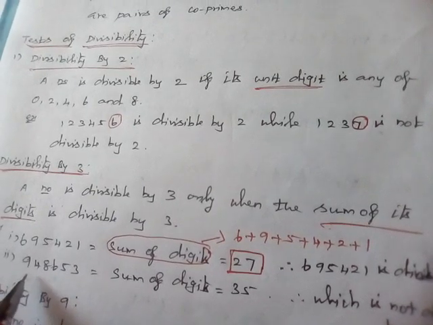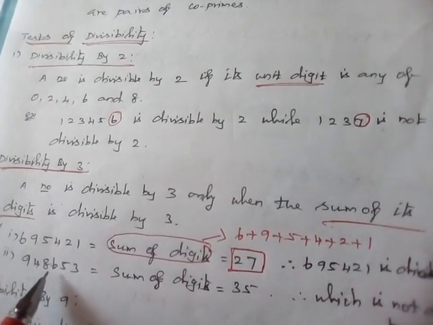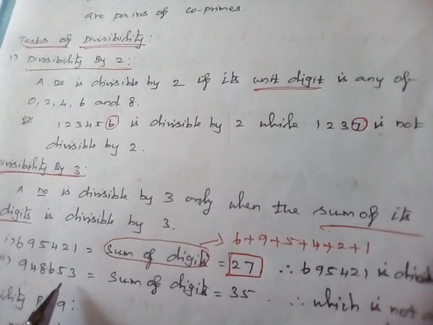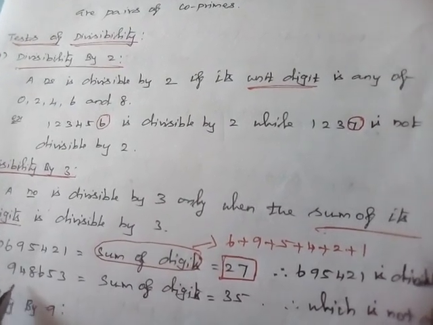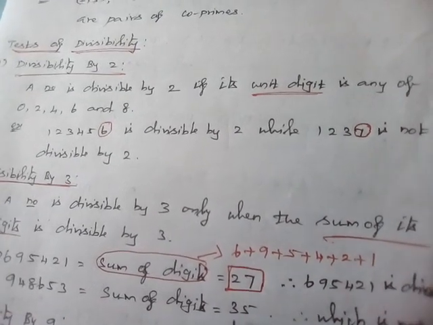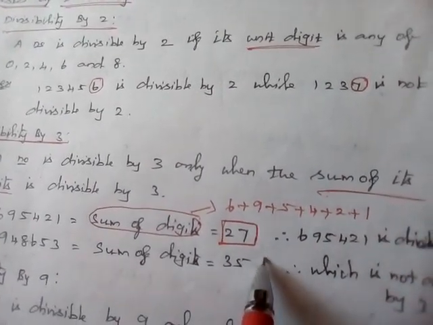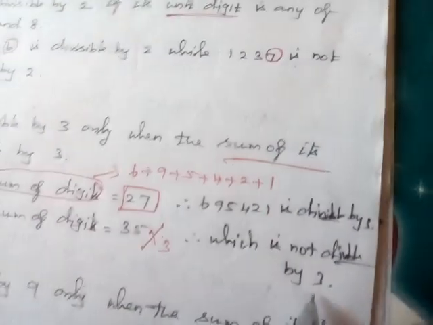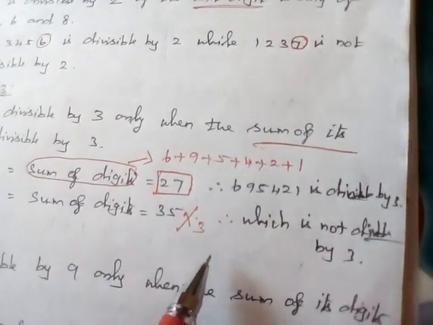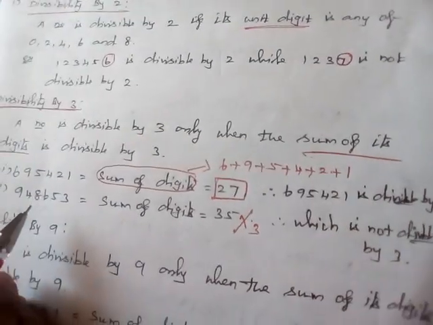Similarly, consider the next problem: 948653. Again you check whether it is divisible by 3 or not. Taking the sum of the digits gives 35. 35 is not divisible by 3, therefore the given number is not divisible by 3, that's all. This is the checking for divisibility by 3.